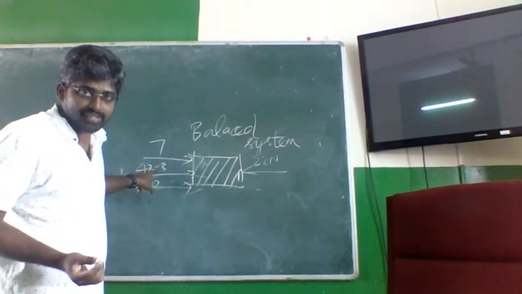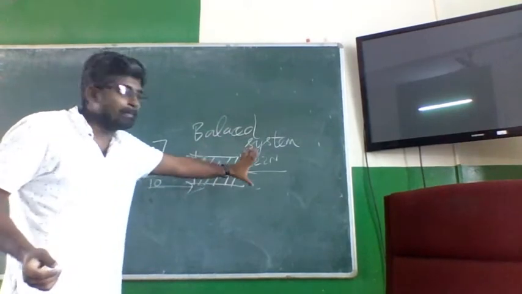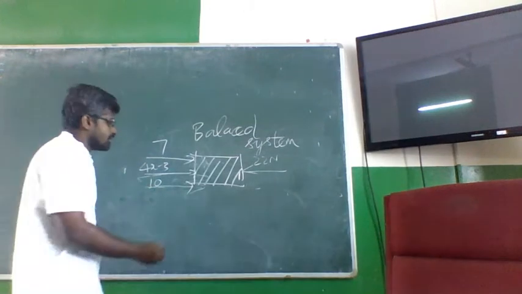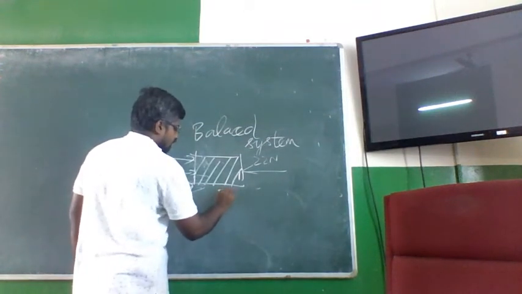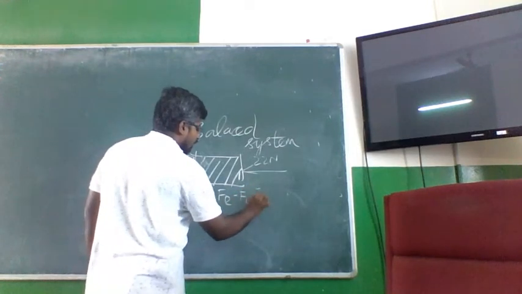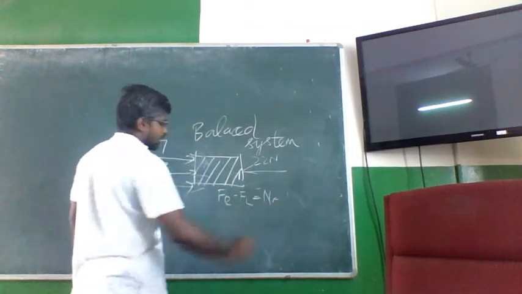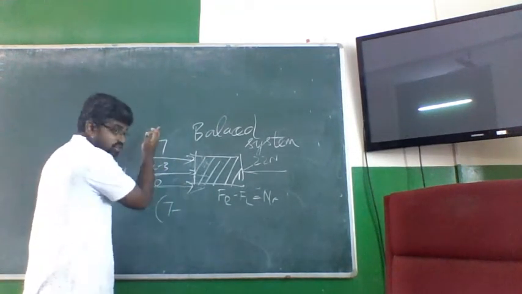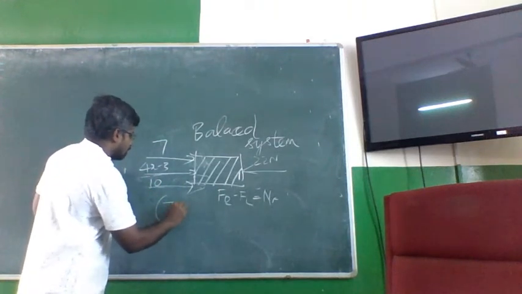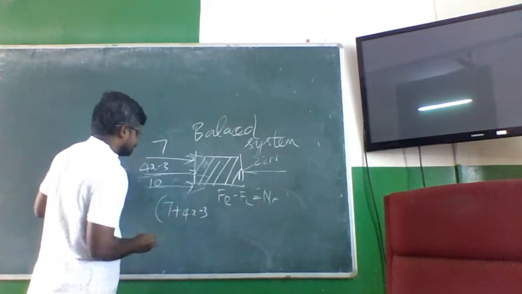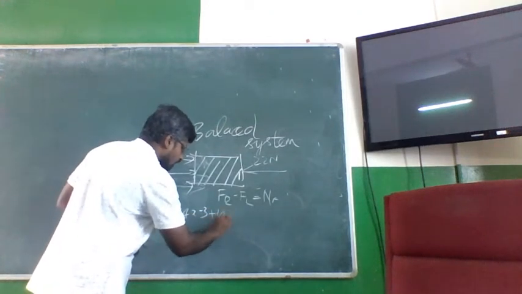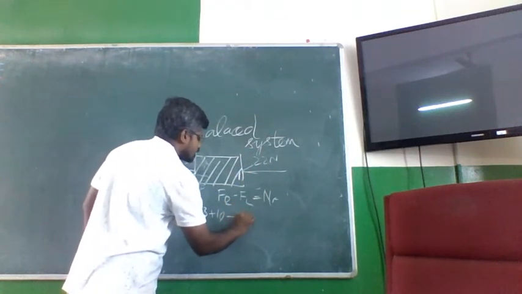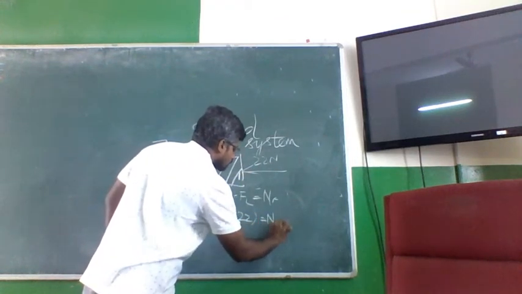Find the value of x if the system is a balanced system. Simple. Balanced system means Fr minus Fl is equal to net force. What is Fr? The force on the right: 7 plus 4x minus 3 plus 10. This is Fr on the right hand side. What is Fl on the left hand side? This is 22. That is equal to net force.